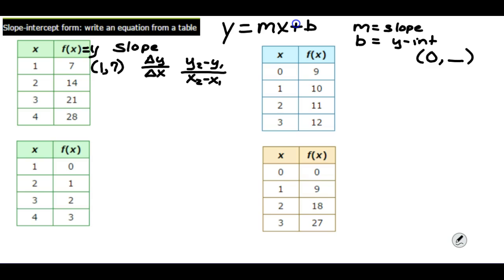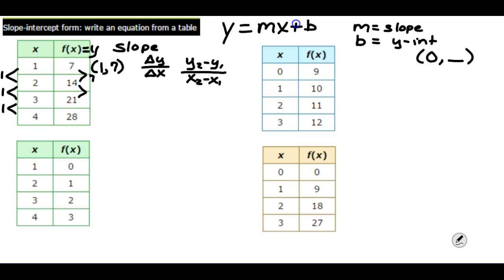How much is y changing every time that x changes by 1? So the first thing we can do is check how x is changing in our table. Here, when we go from 1 to 2, it's changing by 1. From 2 to 3, it's changing by 1. And from 3 to 4, it's changing by 1. With the y values, from 7 to 14, it's changing by 7.